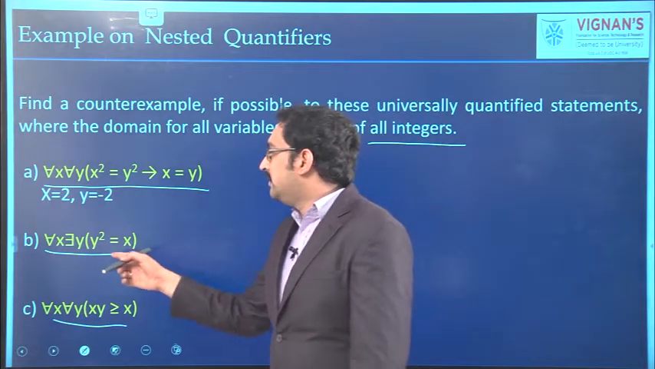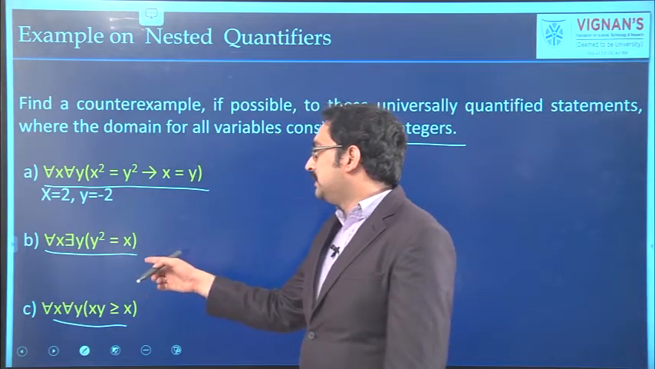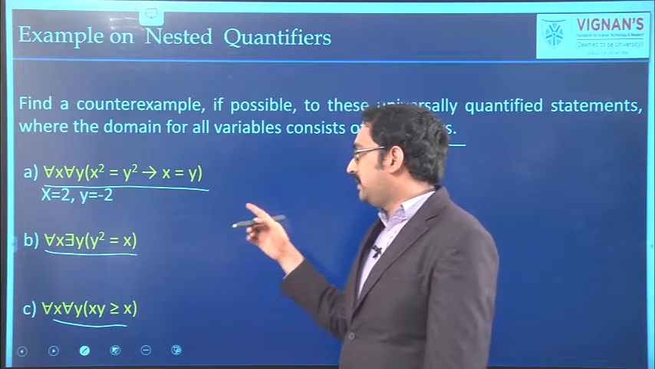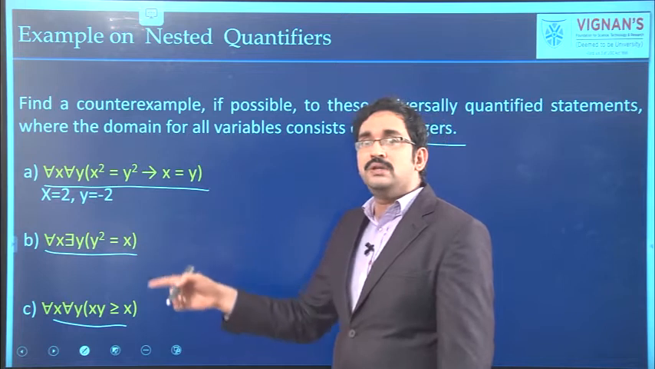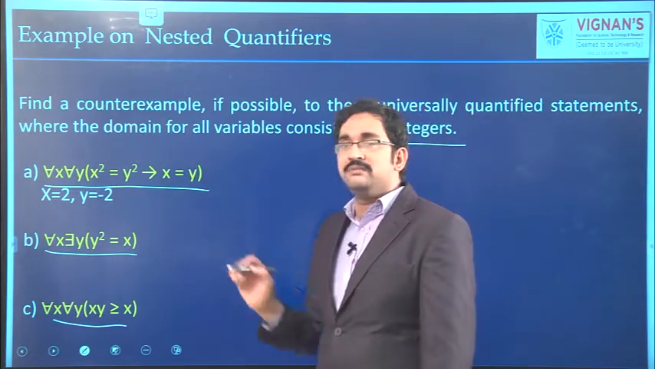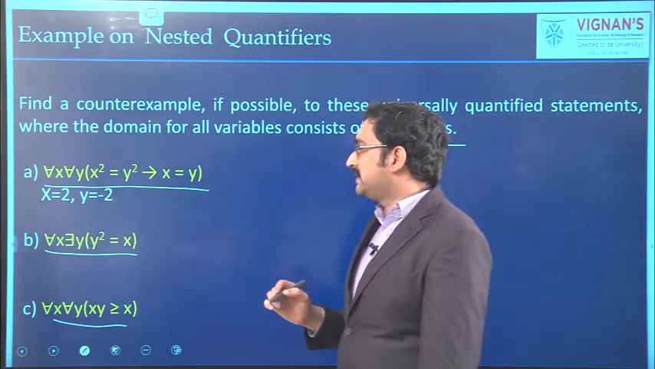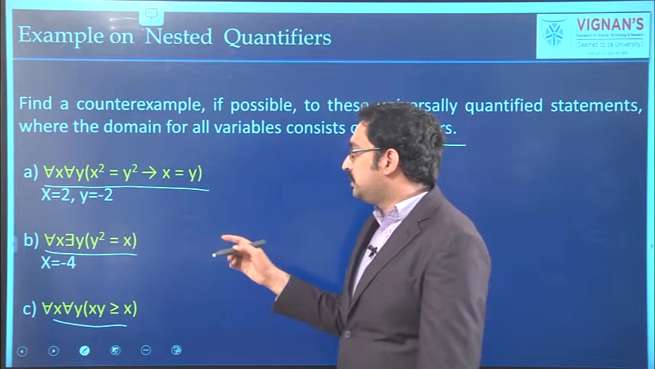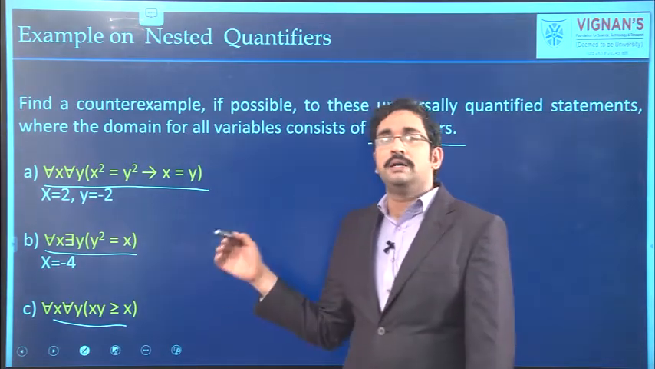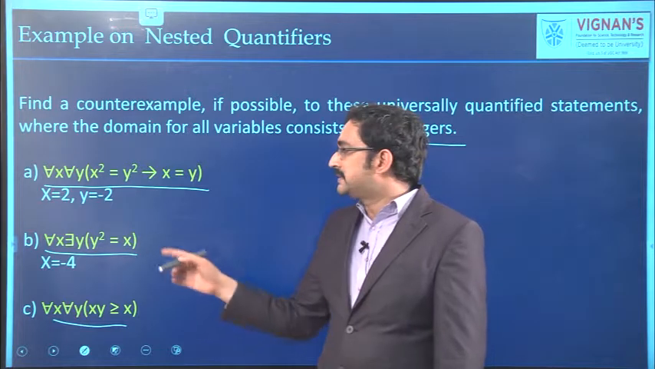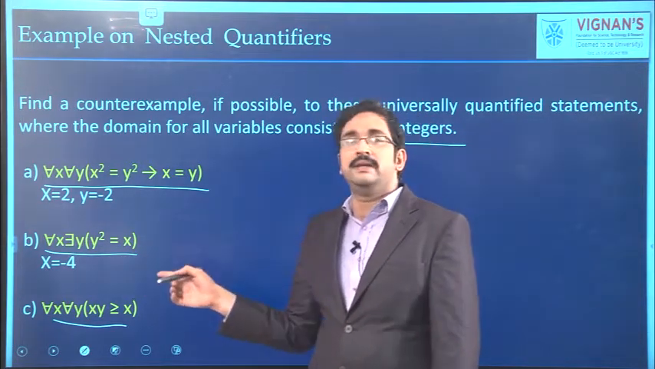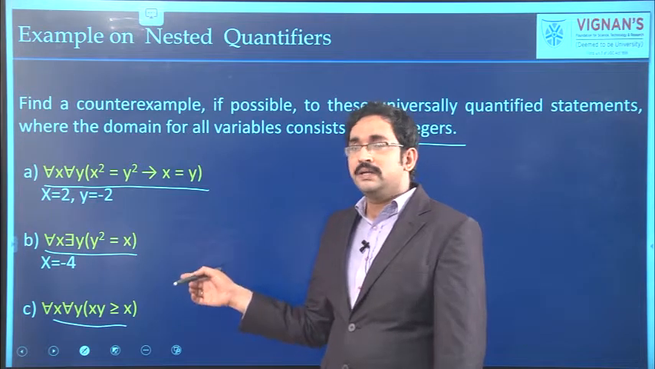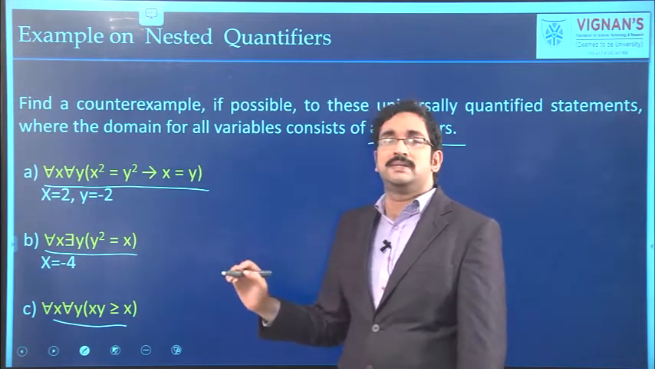See the next one. For all x, there exists y such that y square equal x. That means for every value of x, this condition must be true. But for example, take x equal to minus 4. Whatever the value of y, its square will not be equal to a negative value. So, x equal to minus 4 is the counterexample for the given statement.